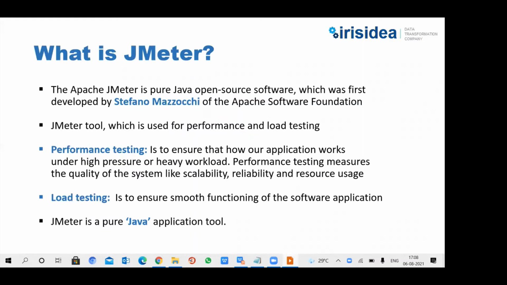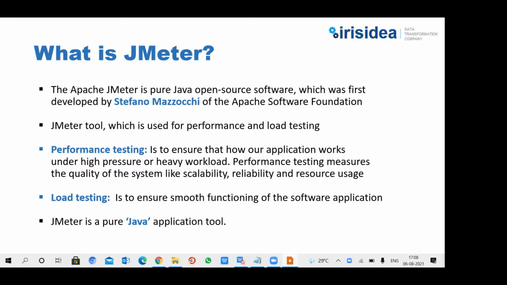JMeter is a pure Java open source application tool which was first developed by Stefano, one of the Apache Software Foundation guys. He developed the JMeter tool, and it is basically designed to load test the functional behavior and to measure the performance of our web application.